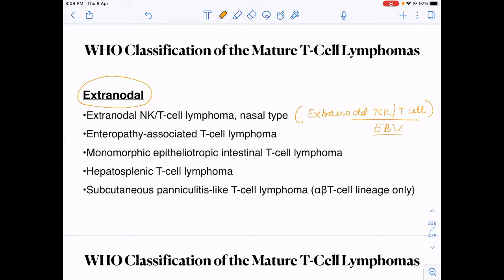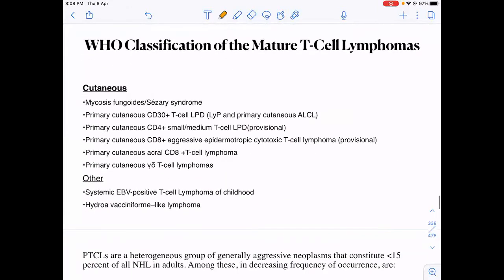Then the other ones are enteropathy associated T cell lymphoma, hepatosplenic T cell lymphoma, and subcutaneous panniculitis. Then there is another classification in which they have included only the cutaneous lymphomas, in which the majority are mycosis fungoides.